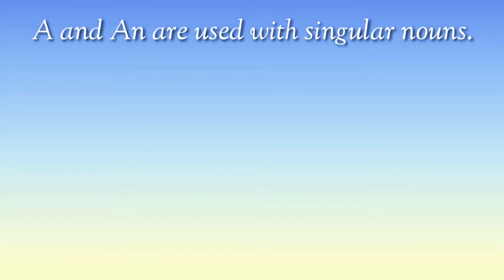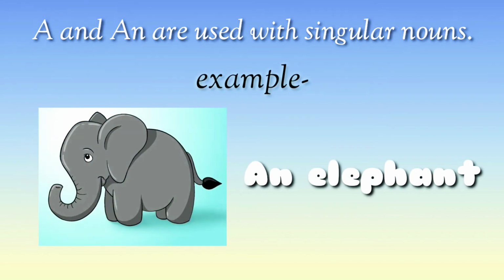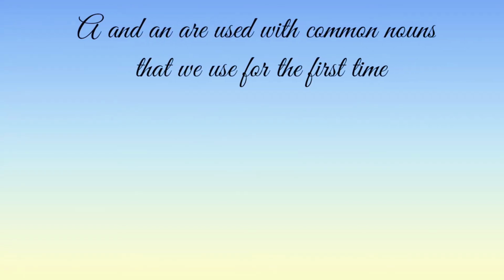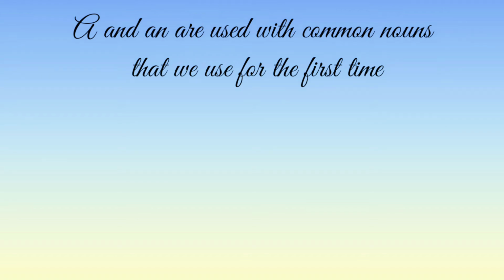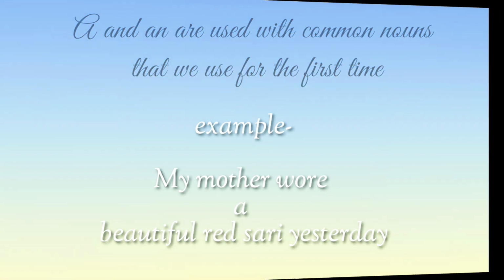A and an are used with singular nouns. Example, a cat, an elephant, a tiger. A and an are used with common nouns that we use for the first time. Example, my mother wore a beautiful red sari.